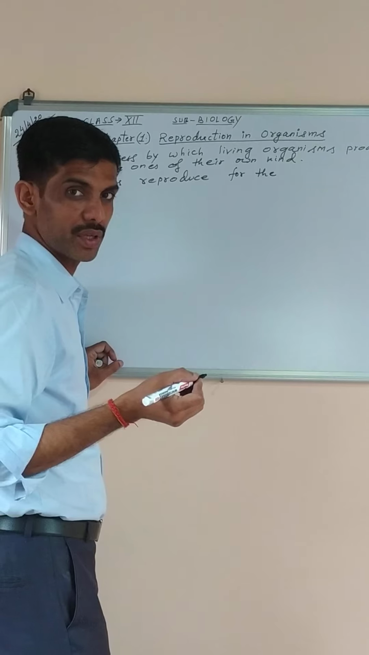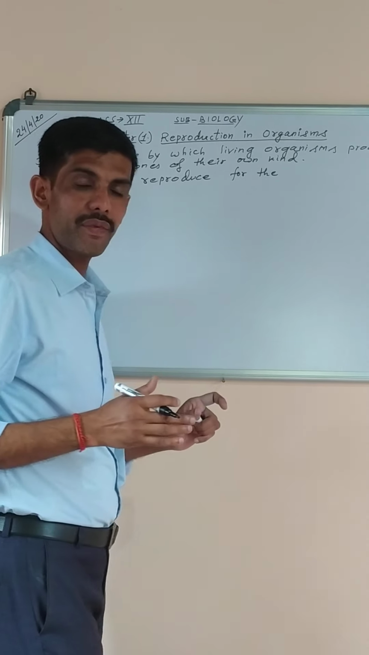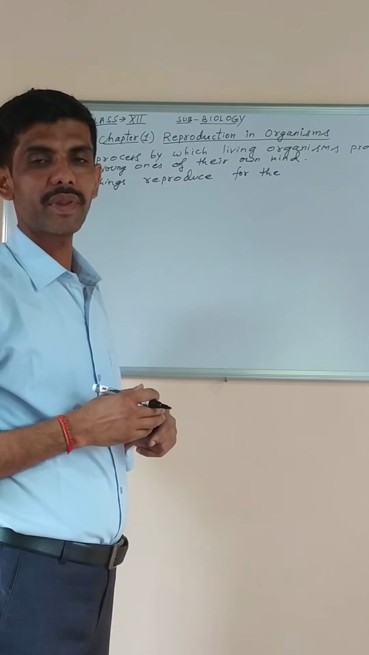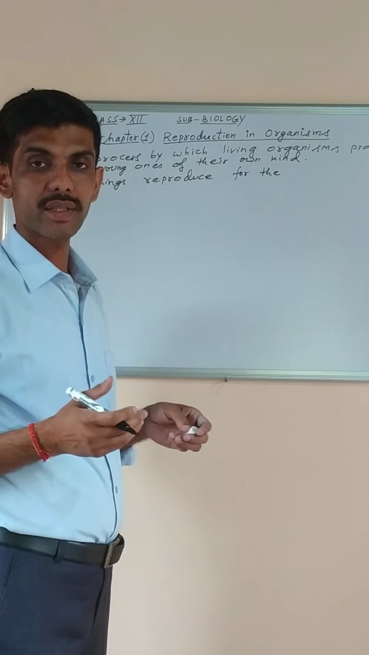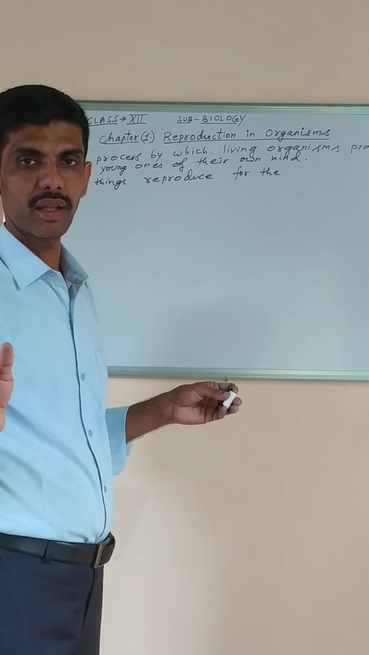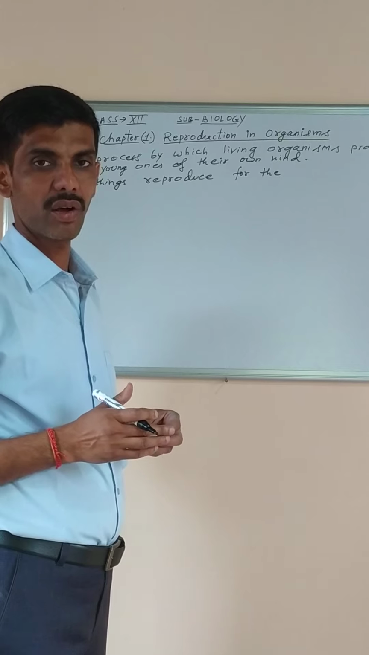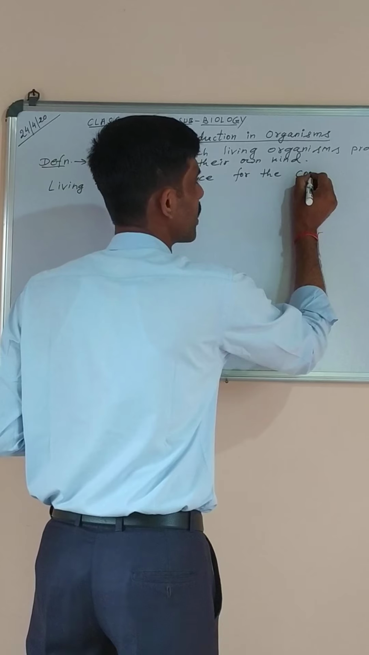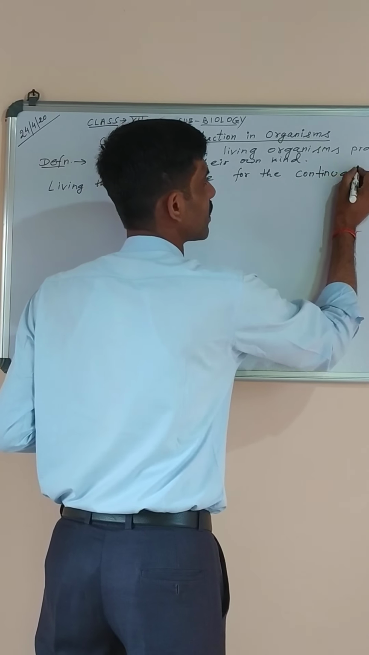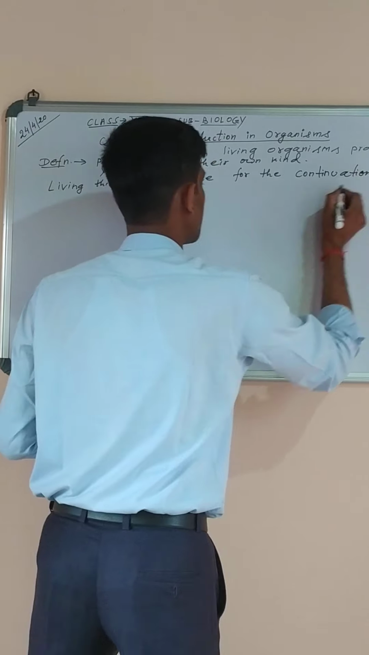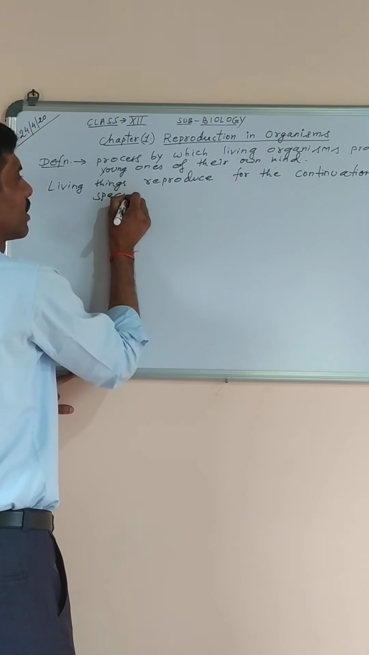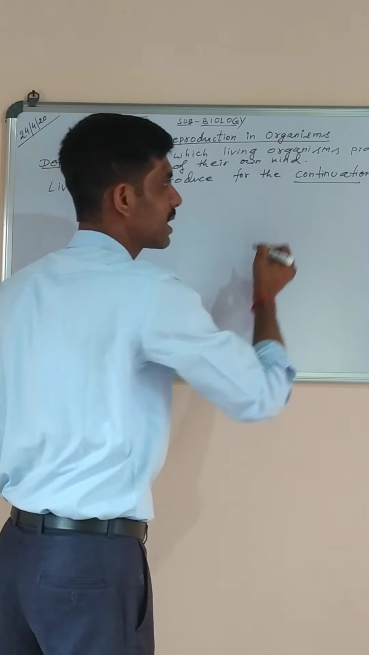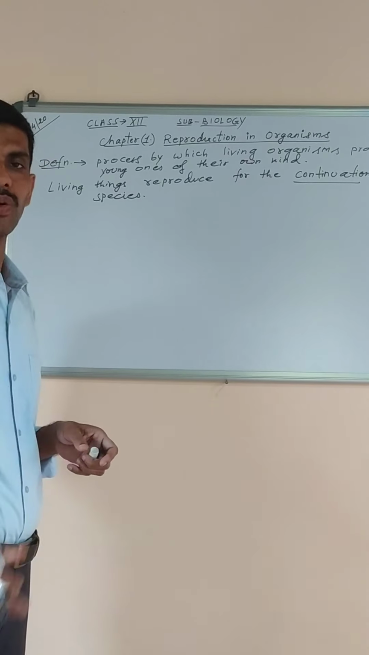One word is used, perpetuation means continuation, so that if living things fail to reproduce, the last member of that species will no longer survive and eventually all of them will die. That will cause extinction of the living things. That's why they need to reproduce for the continuation of species, to produce many organisms of their own kind, so that their race can continue, they can survive in this world. That's why they need to reproduce.